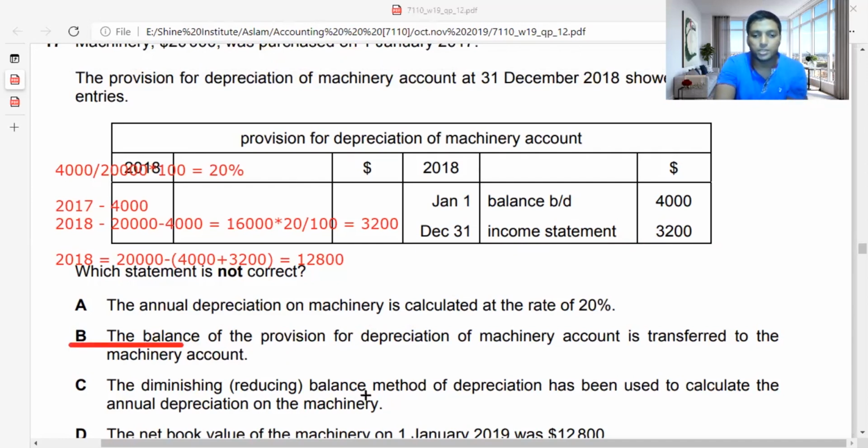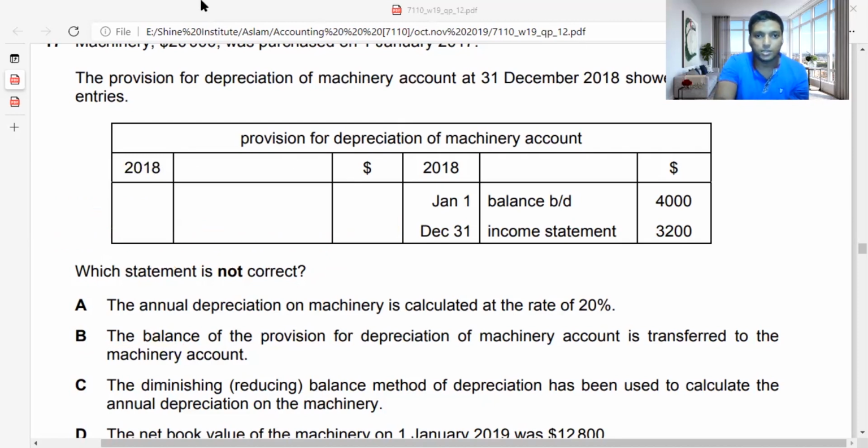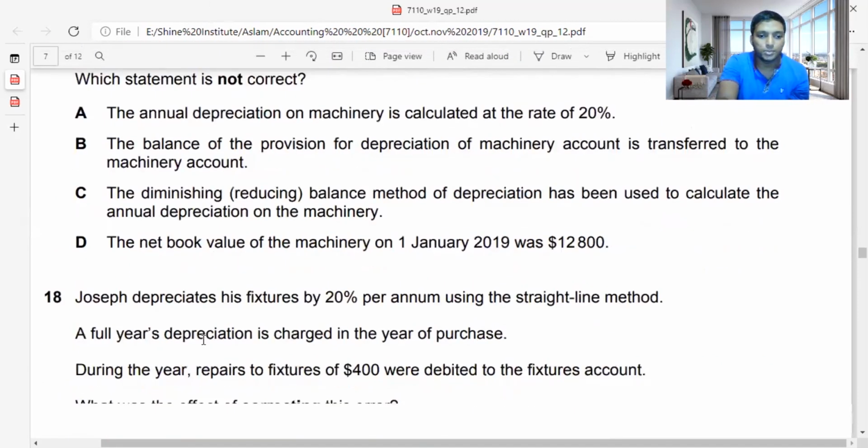C: The diminishing reducing balance method of depreciation has been used to calculate the annual depreciation on machinery. This is also correct because 3,200 is given using the diminishing reducing balance method. D: The net book value of the machinery on 1st January 2019 was 12,800. We found it: in 2019 the opening balance is going to be 12,800. So with the assumptions of 20% depreciation and the reducing balance method, the net book value is perfectly accurate. So the answer is B, guys. With that knowledge, we'll move on to the 18th MCQ.